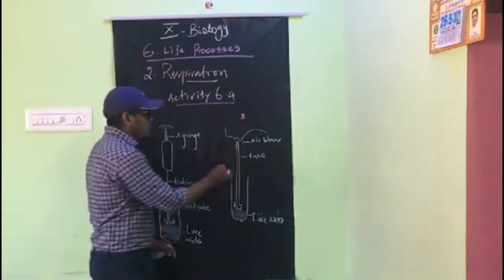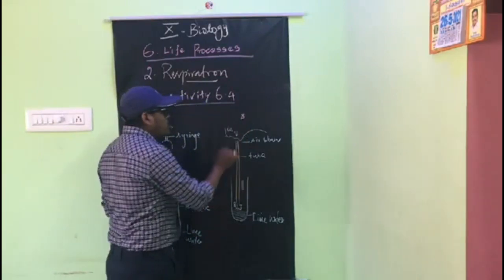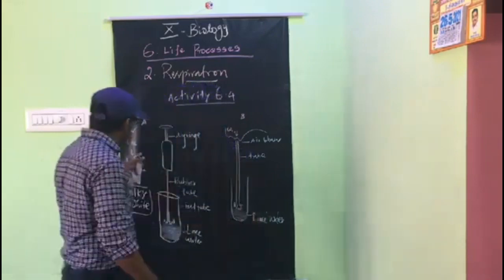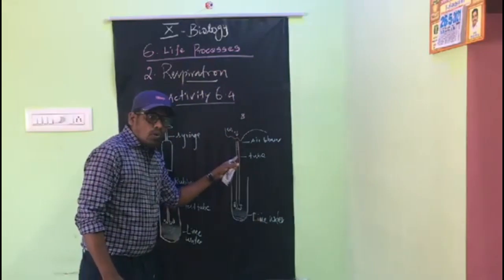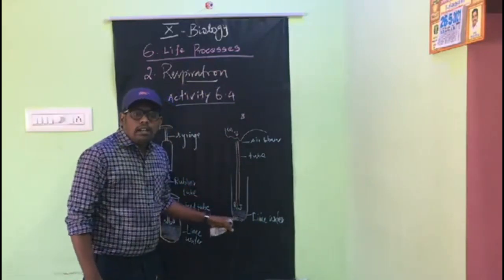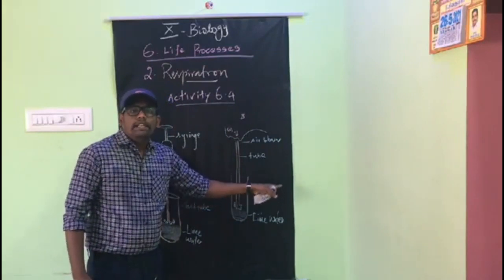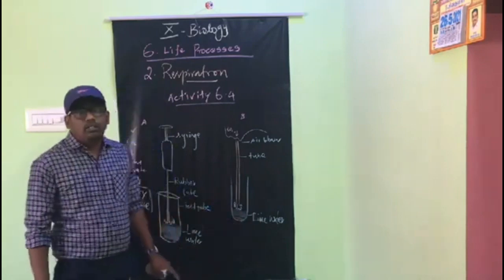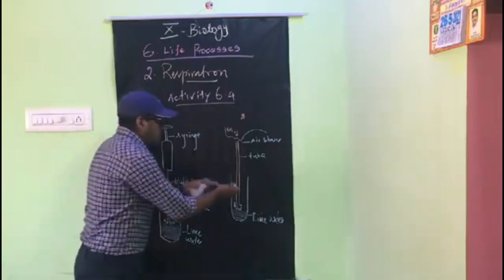In the other experiment, the carbon dioxide is blown directly, not through any syringe. The CO2 is blown directly into the tube and finally reaches the lime water, and the lime water turns milky white. So here also milky white occurs. So what is the difference between A and B?